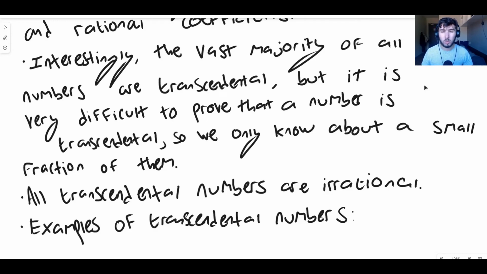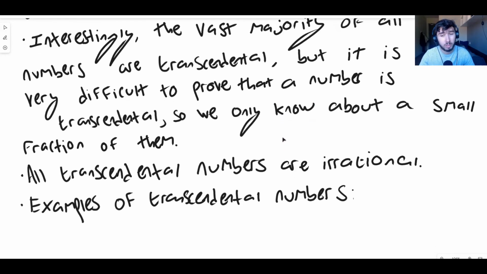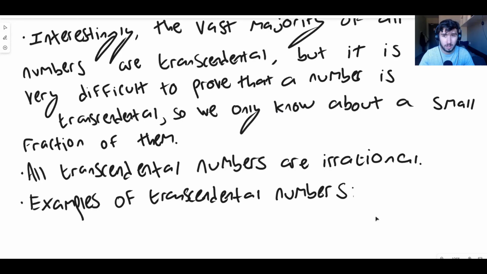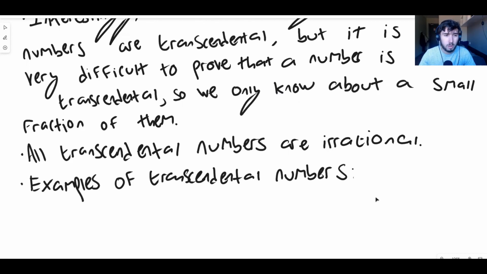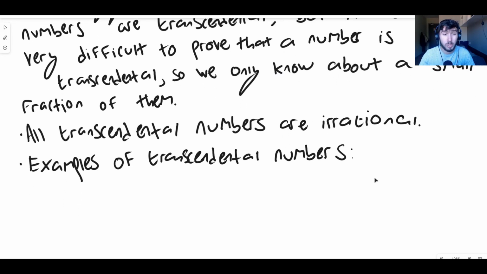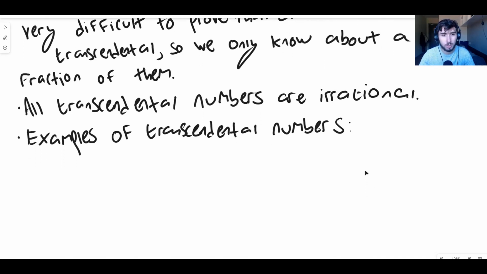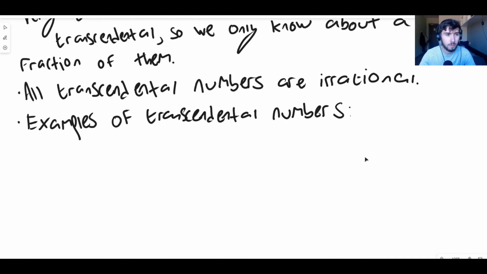You might think, well, there's way more algebraics. Actually, it turns out there's not. Almost every number is transcendental. We just don't know about many of them because they're really hard to find. They're very, very hard to prove. How do you prove that a number is transcendental? It's very hard. We have proved some of them are transcendental, though, and there are some very famous ones we're about to look at in a second. We only know about a small fraction of the transcendental numbers, but we do know that most numbers are transcendental, which is very strange, but it's true.